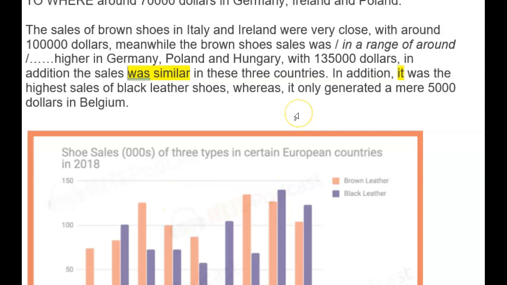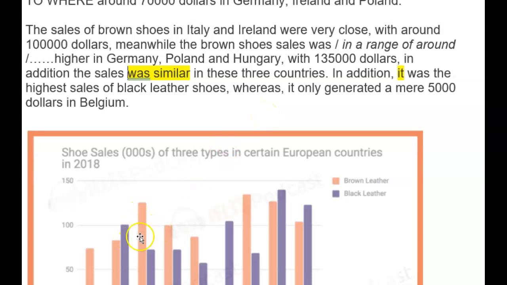Okay. In addition, now what's it? Was the highest of black leather. Do you mean Hungary here? Whereas it was only, yeah, whereas that was only 5,000 in Belgium, but you told me that in the overview. So I think you need to find some things to compare and contrast.